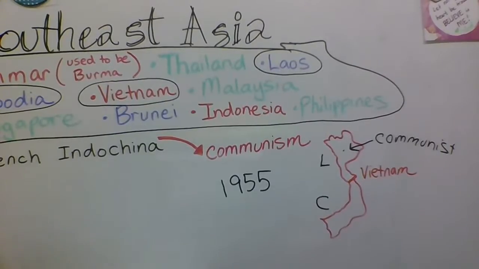So in 1957, the president at that time of the United States, President Dwight D. Eisenhower, sent military trainers. So instead of sending troops, he sent people that would train the South Vietnamese armies so that they could defend themselves. And for a while, that seemed to be working okay. But now the communist country of North Vietnam started getting help from both the Soviet Union and communist China in the 1960s.